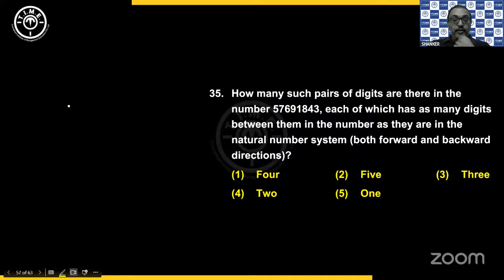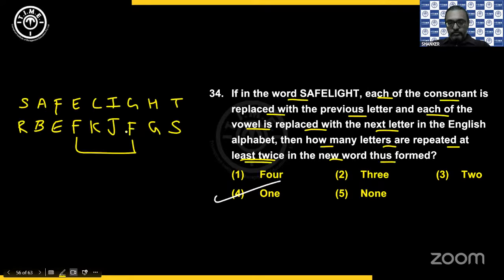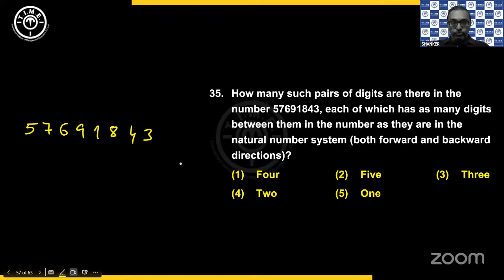Then next you have this number 576918443. That is correct, Abhishek. Option 4 we get for 34. Now it says how many such pairs of digits are there in the number, each of which has as many digits between them as they have in the natural number system, both forward and backward directions. Sometimes this both forward and backward may not be given in the question. Whether it is given or not, we need to check both ways. Forward direction means left to right. Backward direction means right to left.